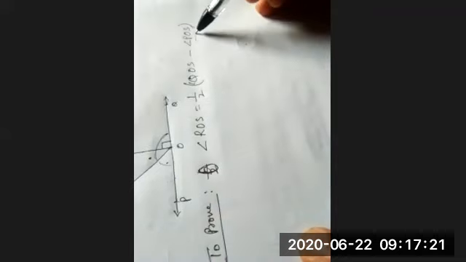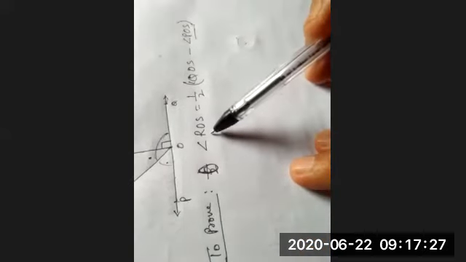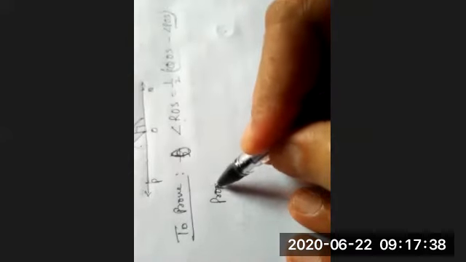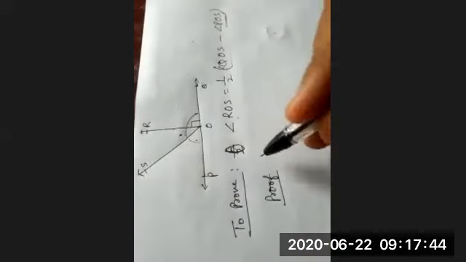There is nothing like RO cube. RO cube is nowhere in the proof part. See the proof part. Try to understand. I am writing just slowly to make you understand.